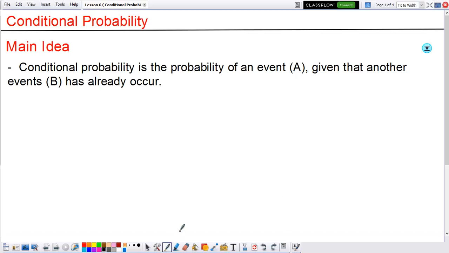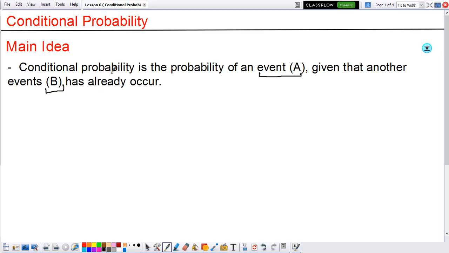Today, we will talk about conditional probability. Now, here in the main idea, this is the academic definition of what conditional probability is, which is the probability of an event, let's call that event A, given that another event B has already occurred.